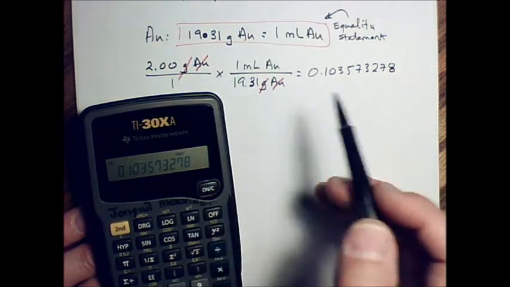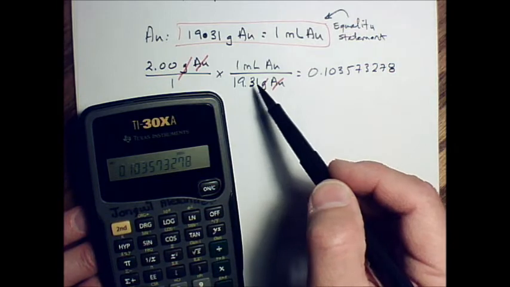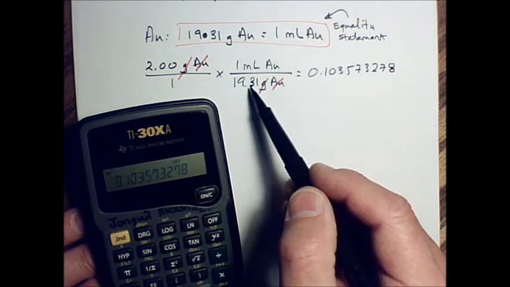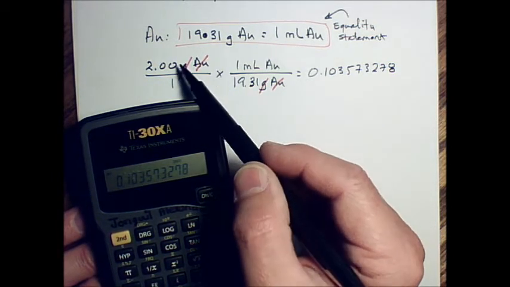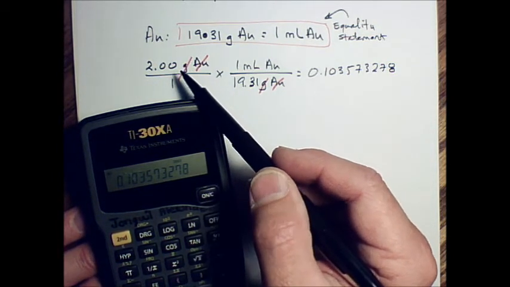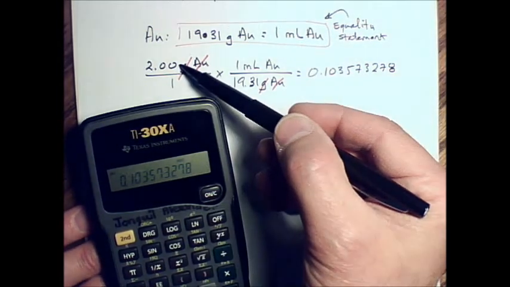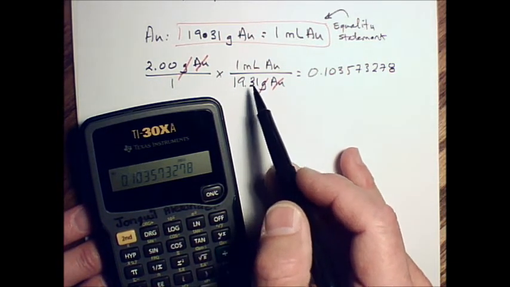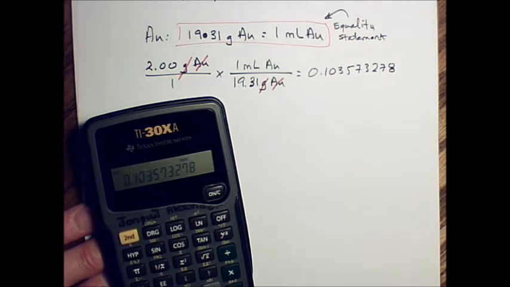What we want to do now is to figure out how to round this properly. So what we said previously about multiplication and division is we choose the measured or calculated number with the least digits. This is a measured number. Now, I didn't actually go to the lab and measure it, but I said, suppose I did. This number was probably calculated, but it's got decimal places, so you know it's either measured or calculated, more than likely.